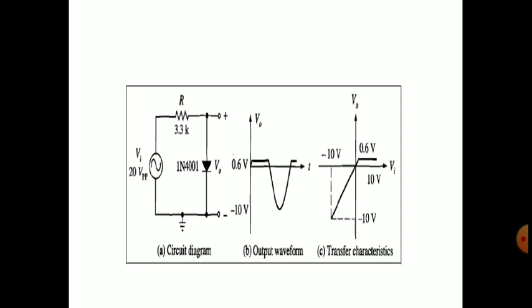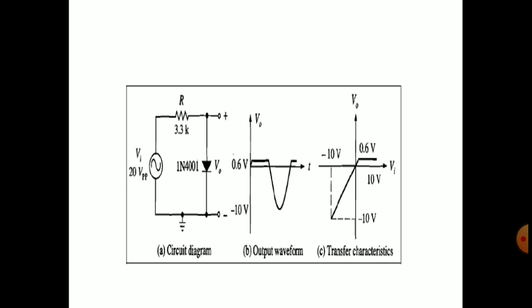That means 10 minus of minus 10, 10 plus 10, is equal to 20 volts. 20 volts is the peak to peak. In the positive peak we have 10, in the negative peak we have minus 10. So in the output waveform, we are drawing the same sinusoidal wave. The entire negative half cycle is reproduced, with a peak value of minus 10 volts.